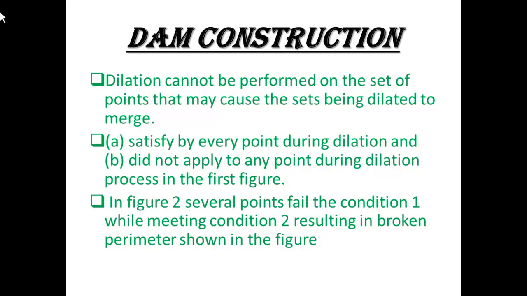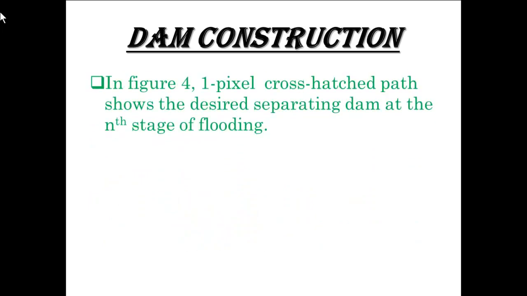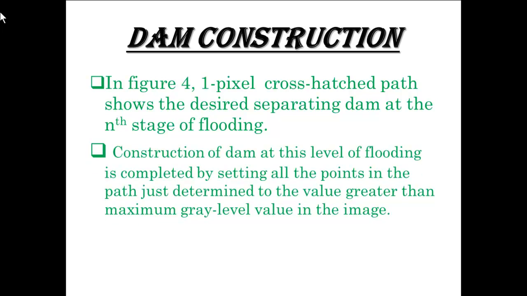In figure 2, several points failed condition 1 while meeting condition 2, resulting in the broken perimeter shown in the figure. In figure 4, a 1 pixel wide cross-hatched path shows the desired separating dam at the nth stage of flooding. Construction of the dam at this level of flooding is completed by setting all the points in the path determined to a value greater than the maximum gray level value in the image.